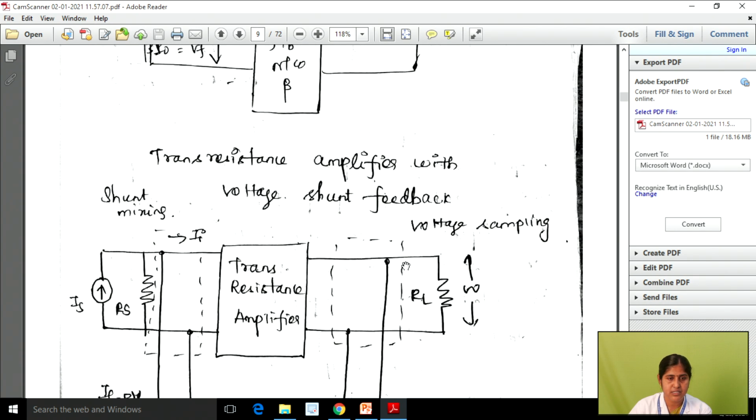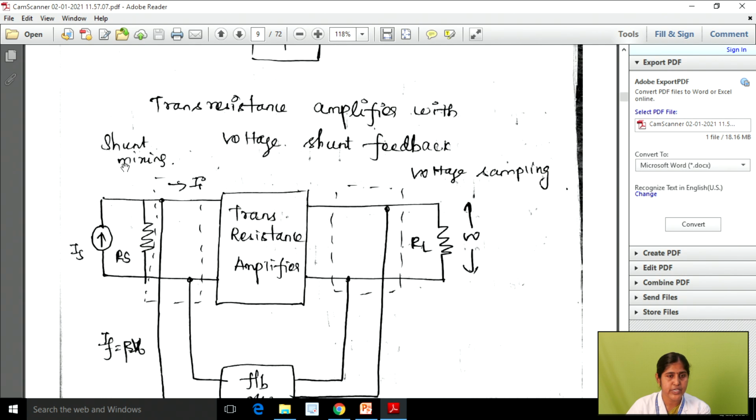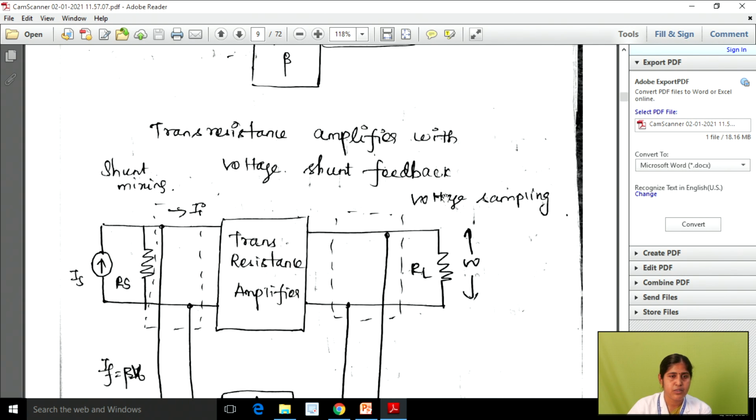Here we are using a voltage sampler as well as shunt mixing. The first one is the sampling signal and the next one is the mixing signal. On the output side we are using voltage sampling, and on the input side we are using shunt mixing. In this transresistance we know the general formula: Rm is equal to V by I.